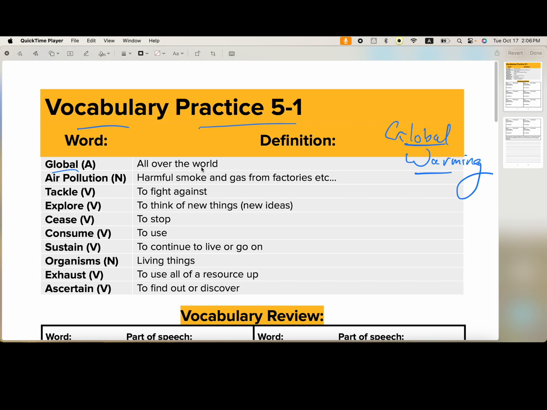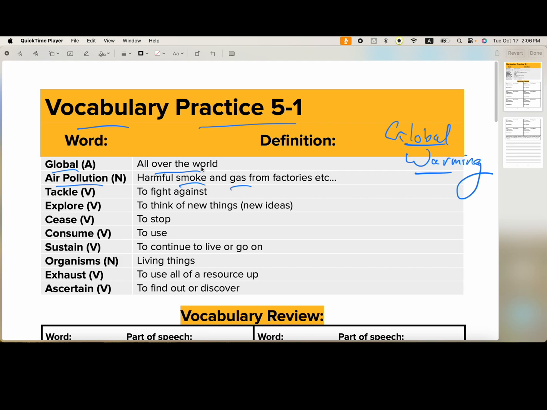First of all, global, all over the world, easy peasy. So global warming is affecting everybody. It is a global problem. It's all over the world. And one of the biggest causes of global warming is, of course, air pollution. Now, we could say smoke, for example. We could say gas, but that's not really very accurate. We need to talk about air pollution.